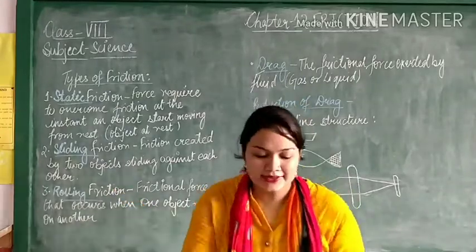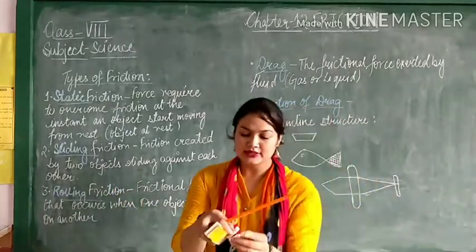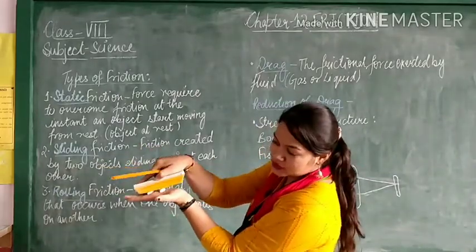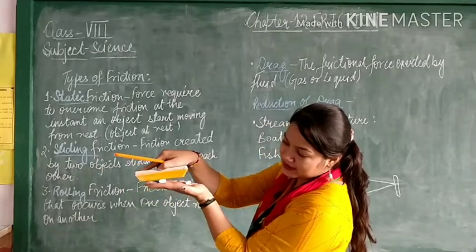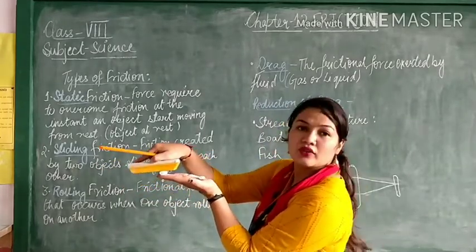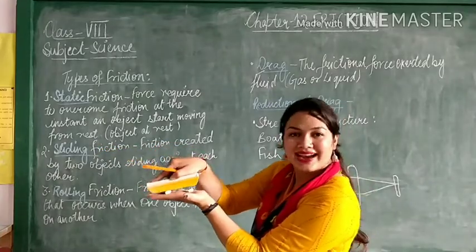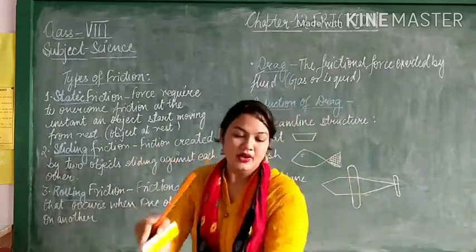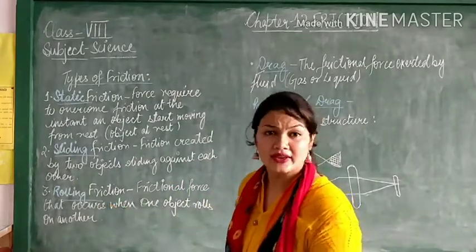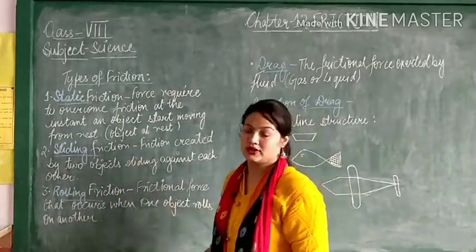Why is it less? The reason behind it is that it is not giving the locking time. See, as soon as it is going to lock with my hand surface, it is moving forward. So it is not giving that much time to lock itself. That is the reason rolling friction is very less as compared to both the other frictions.